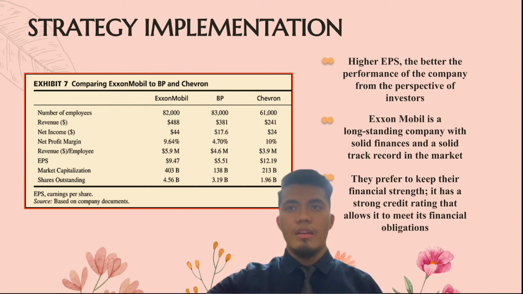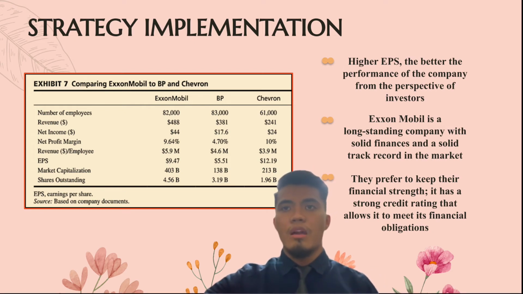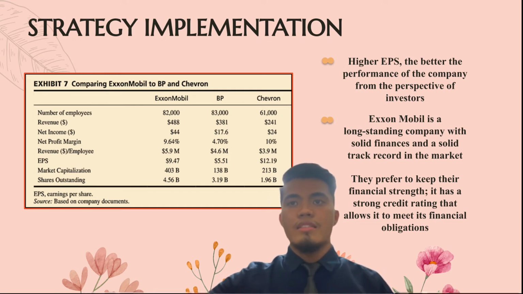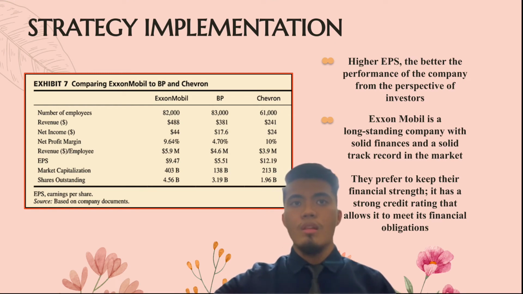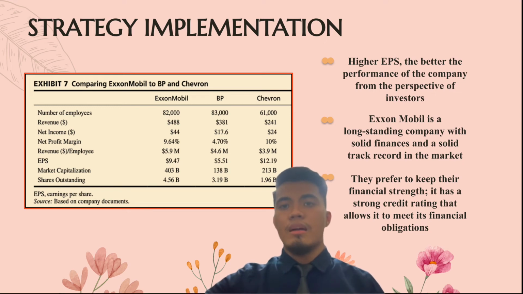From Exhibit 7, the earnings per share or EPS of Exxon Mobil is $9.47, which is higher than BP but lower than Chevron. However, Exxon Mobil's EPS value is not far behind. The EPS trend for the past 1 to 2 years is also not much different and is always consistent and shows progress. It shows in Exhibit 5 where earnings per common share in dollars is 9.70 in 2012 and 8.43 in 2011. Exxon Mobil is a long-standing company with solid finance and a solid track record in the market.